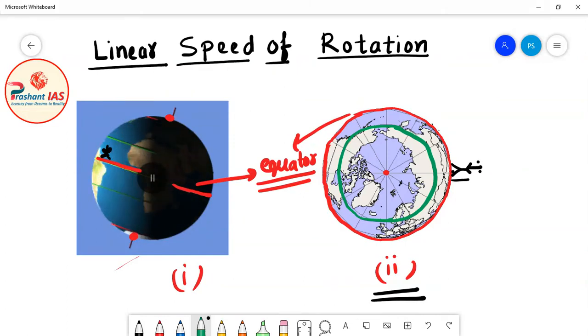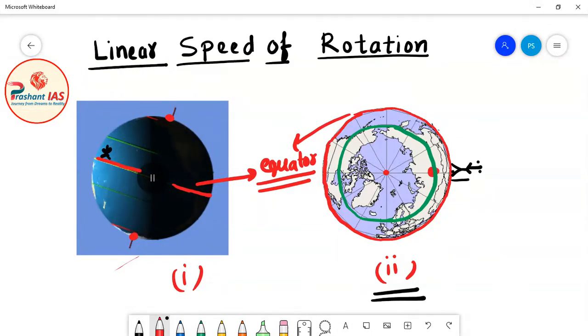Now what is the Arctic Circle? This I will teach you later on. For the time being, you just imagine that this is any other latitude. Okay, so this is the Arctic Circle. Now let's suppose a person is standing here on the equator and another person is standing here on this latitude.